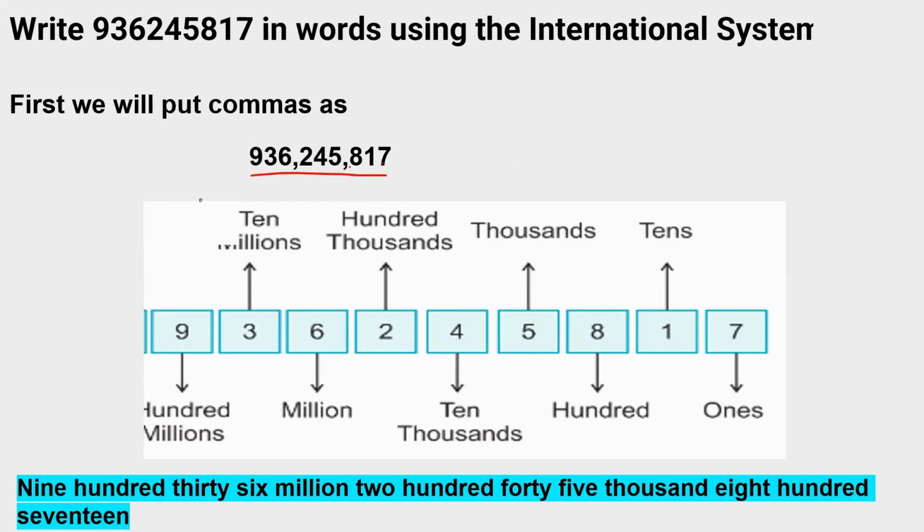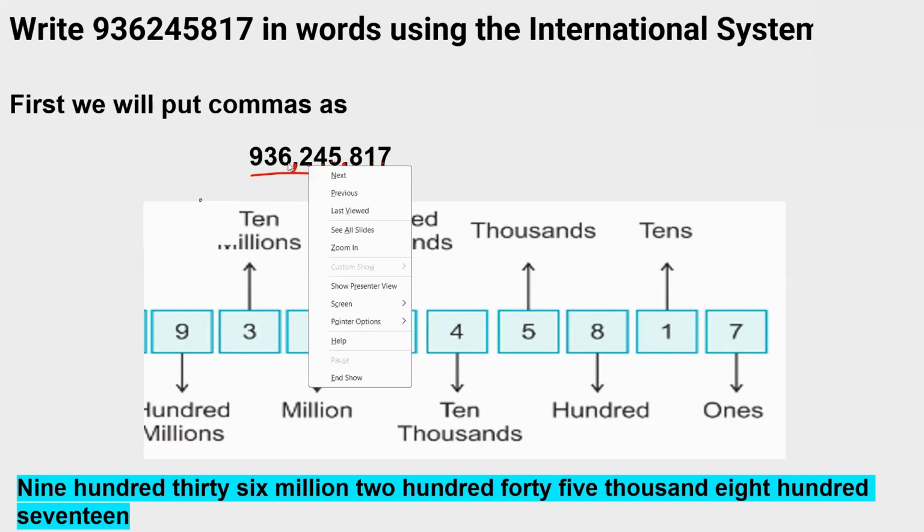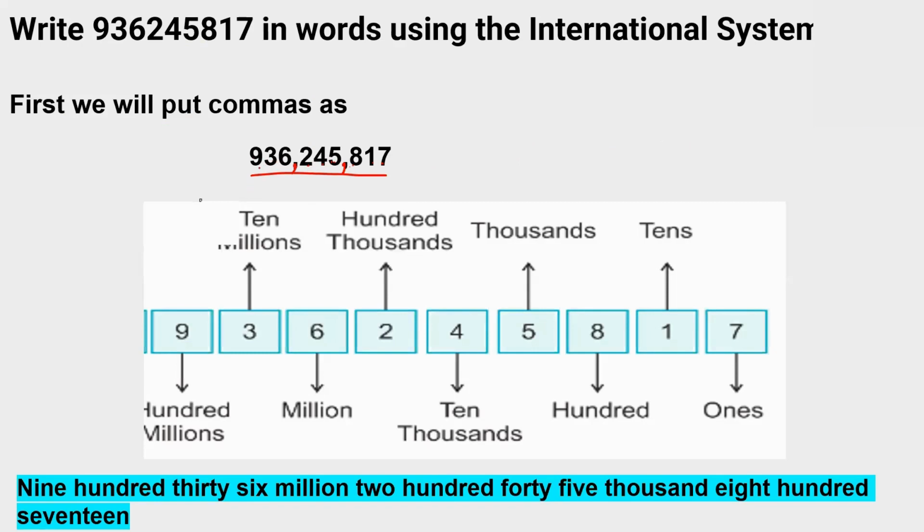I will put 1, 2, 3, then my comma. 1, 2, 3, comma. 1, 2, 3. I'm not supposed to start from the left-hand side. No, I have to always start from the right-hand side. Ones, tens, hundreds, then thousands, 10,000, 100,000. After that, million, 10 million, 100 million.